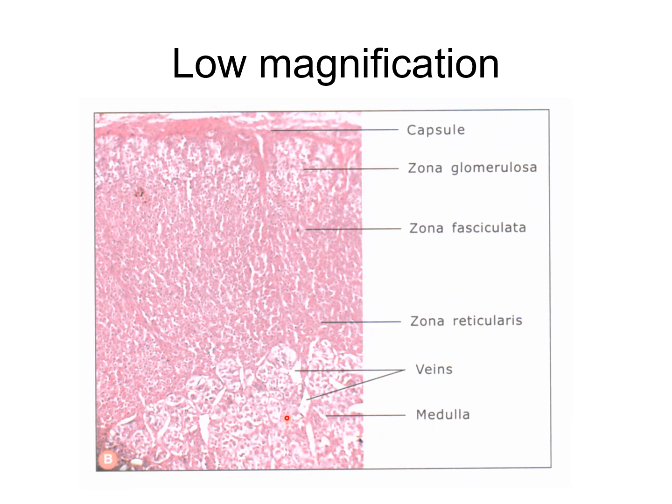Here you can see the cells are of chromaffin type. The chromaffin cells are polyhedral and have a basophilic cytoplasm, arranged in cords or clumps. The cell groups or columns are separated by wide sinusoids. With the electron microscope, cells of the adrenal medulla are seen to contain abundant granular endoplasmic reticulum and a prominent Golgi complex.